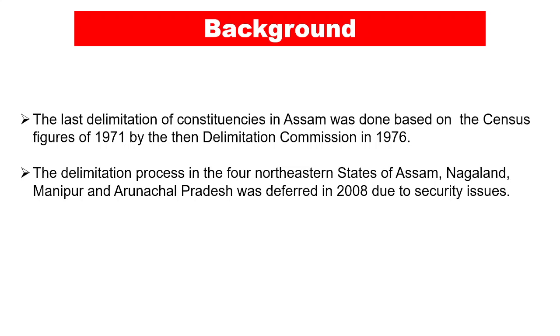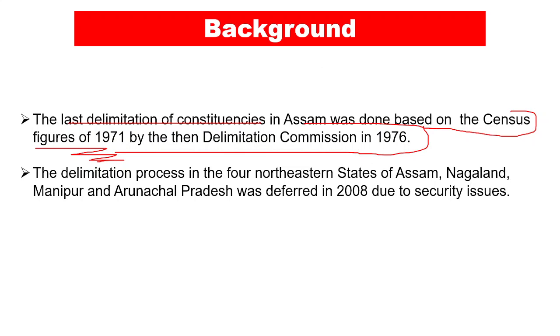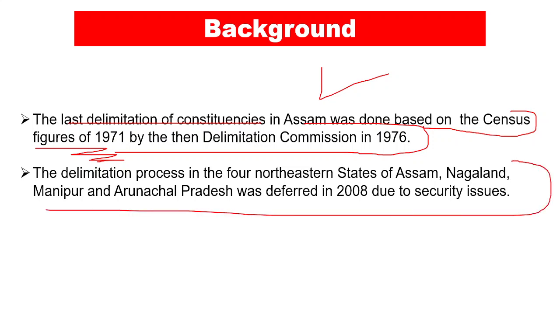The last delimitation of the constituencies in Assam was done on the census figures of 1971 by the then Delimitation Commission in 1976. After that, in 2008, the delimitation exercise was to be carried out as it was carried out in the other states. But in the case of Assam, Nagaland, Manipur and Arunachal Pradesh, it was deferred. It was not carried out because of security issues.